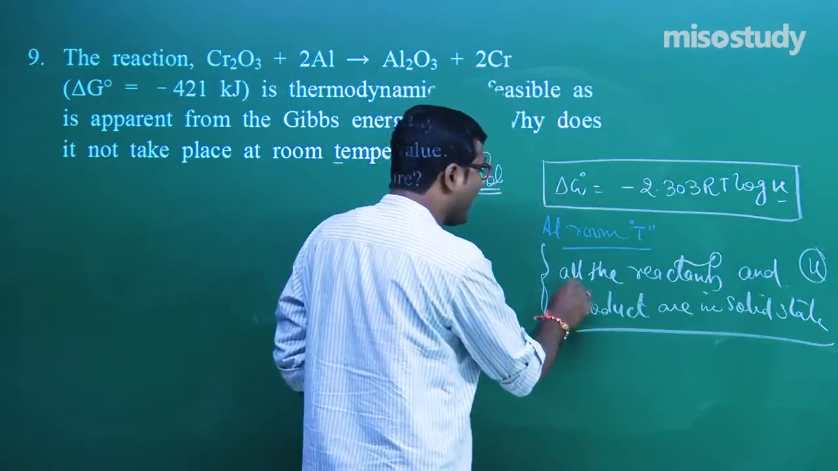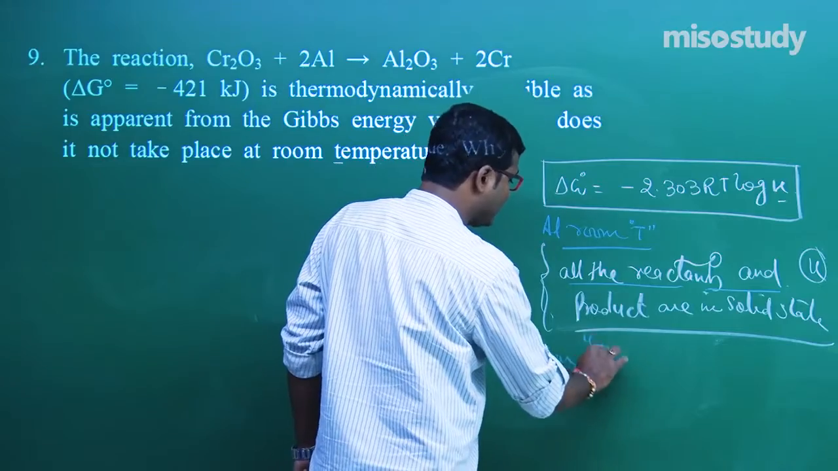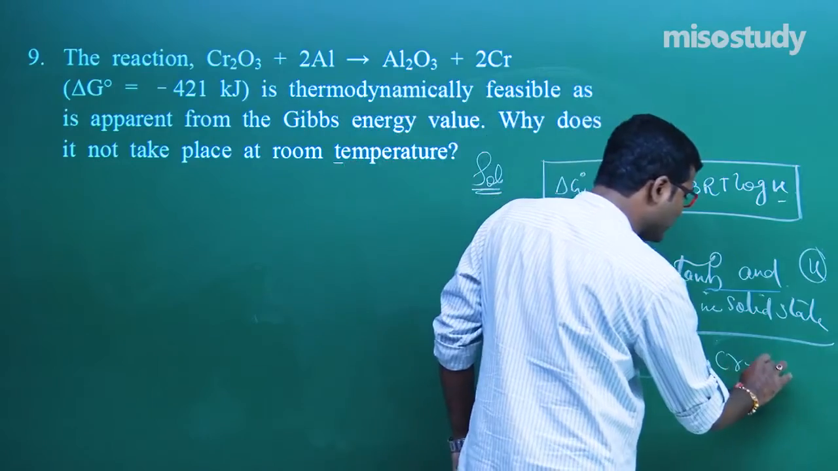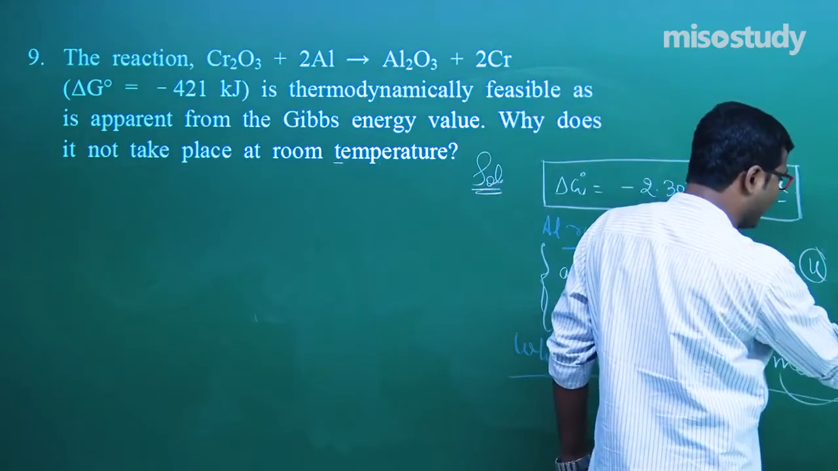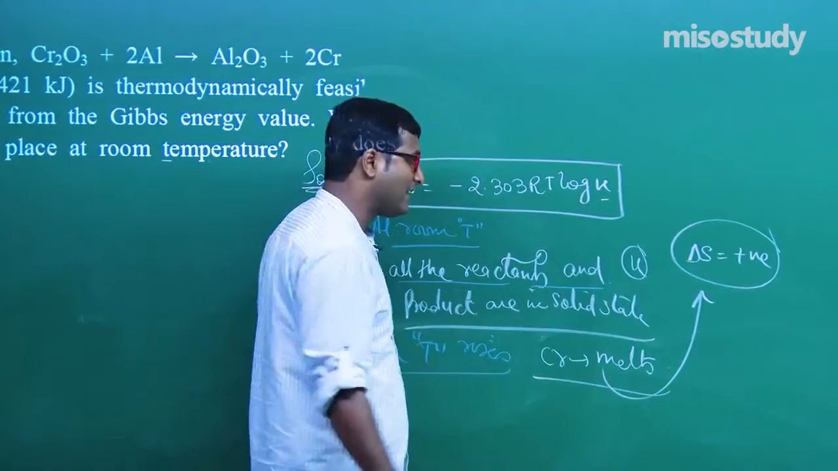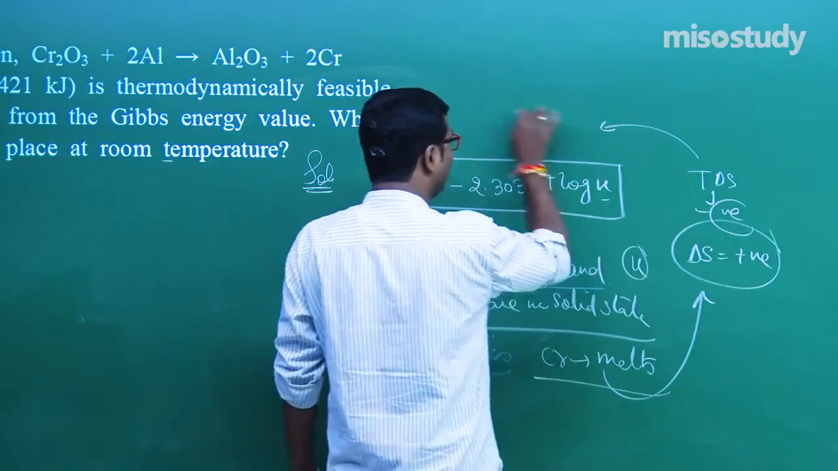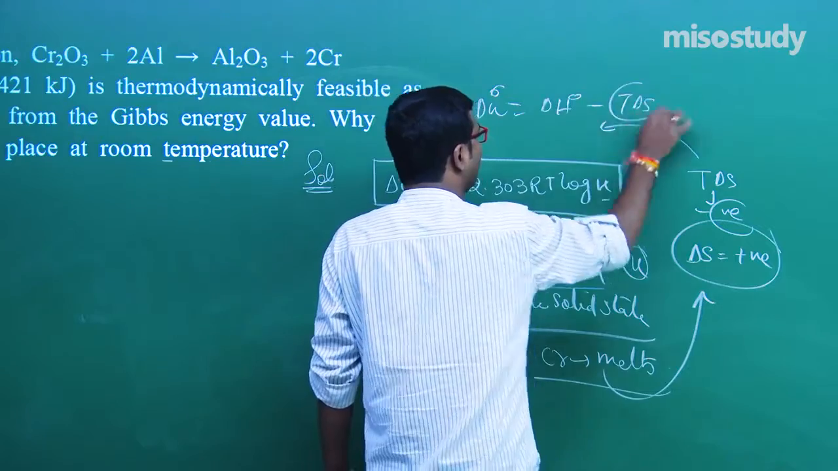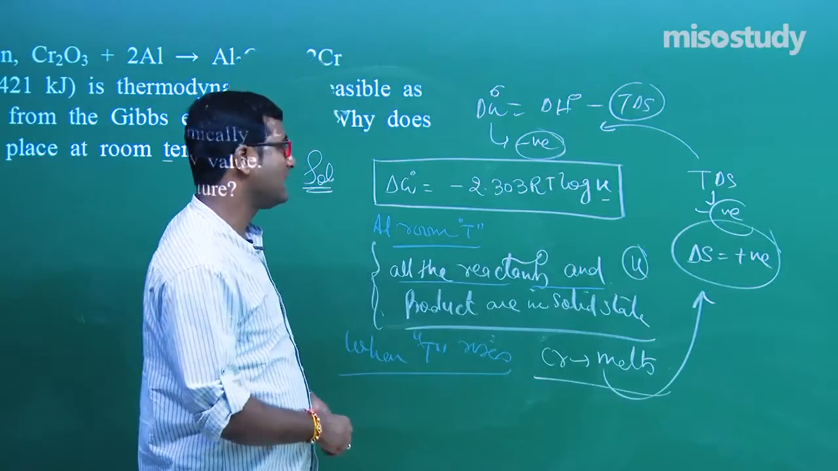But when the temperature rises, what will happen, my friend? That is, chromium starts melting. If the chromium starts melting, that means delta S becomes positive, delta S increases, which ultimately makes T delta S more negative. And finally, what will happen? We know delta G is equal to delta H minus T delta S. So overall, delta G becomes more and more negative, which makes the reaction feasible.